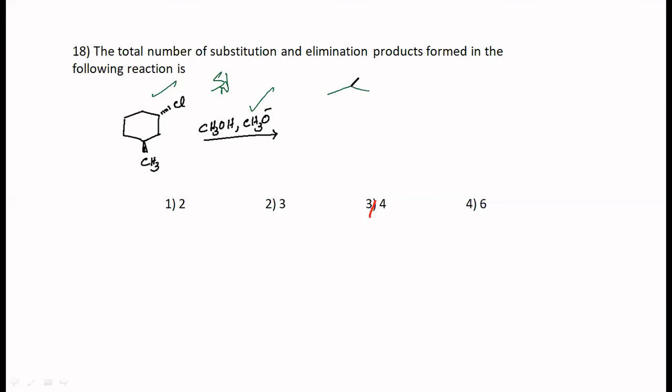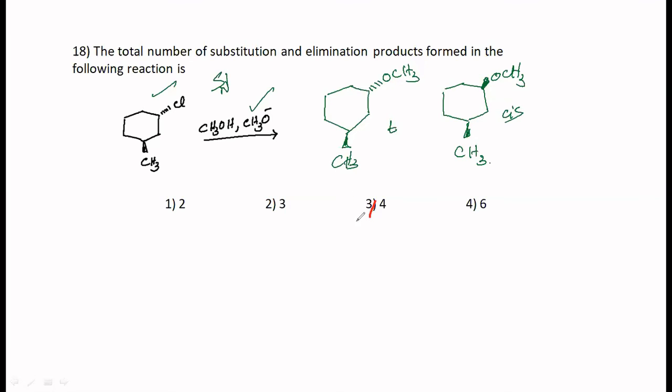So therefore, the product formed here is CH3, not a problem, it is there. So you will be getting one with retention in configuration, this becomes OCH3. The other one would be inversion in configuration. That is, OCH3 will be behind. This is your CH3, okay? One is a cis isomer, another one is a trans. This is trans and this is cis. This is what happens with substitution.